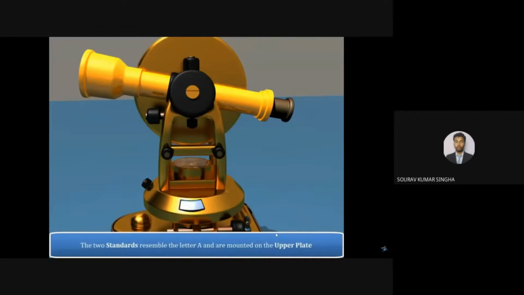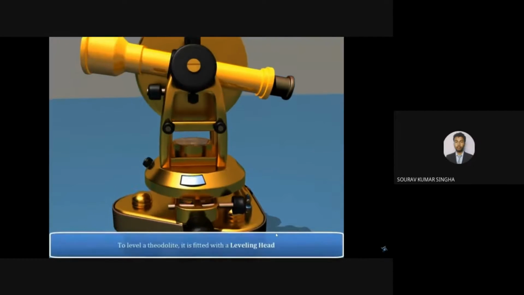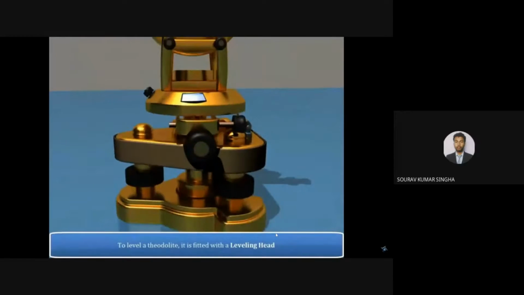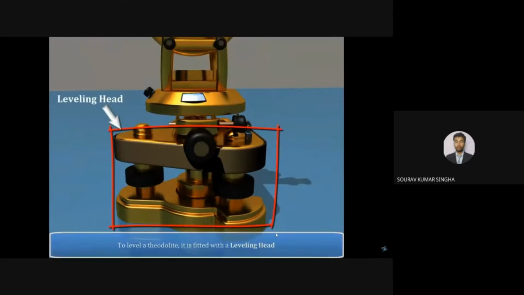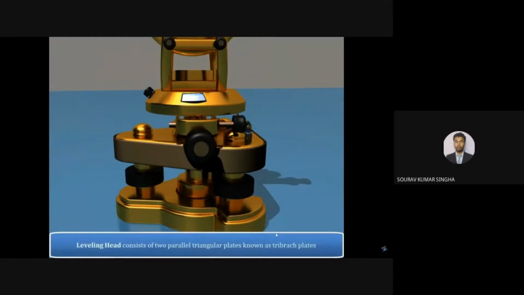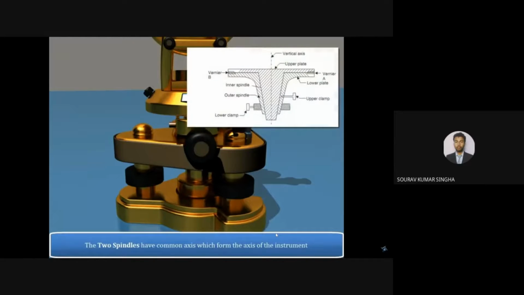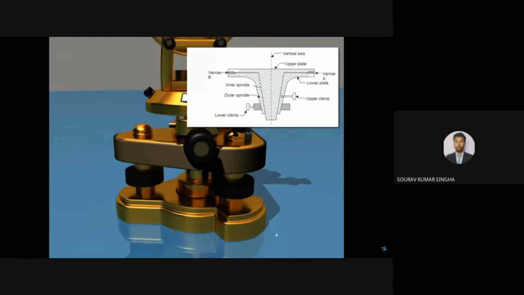Now yeah, there is some concept of upper plate and lower plate. You can see the upper plate, and all these members are the leveling head. That is also known as the tribrach plates. So this is the 2D view of that thing, how it is connected.